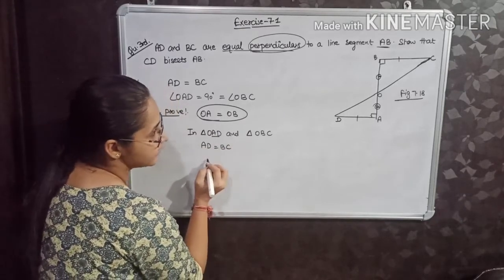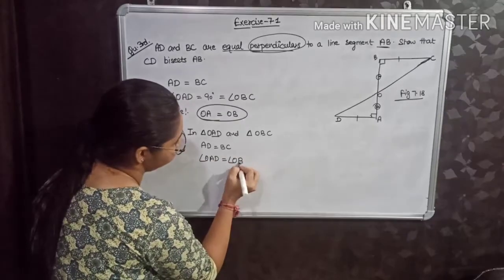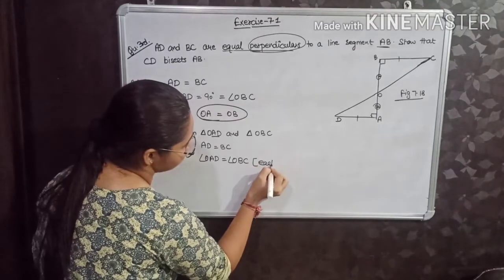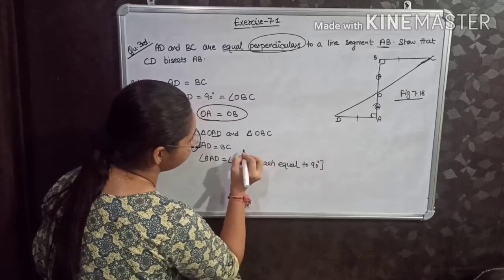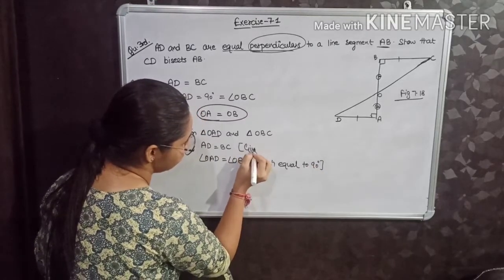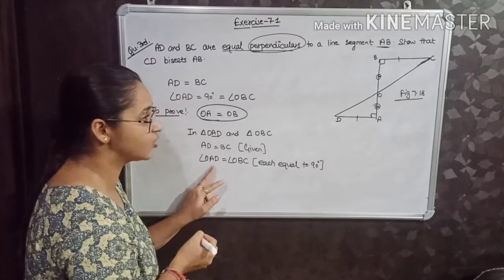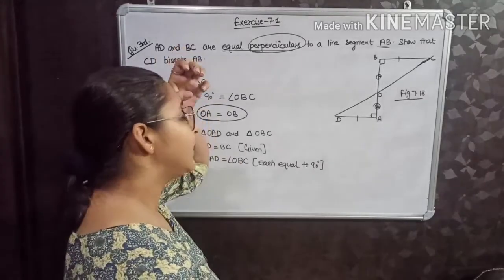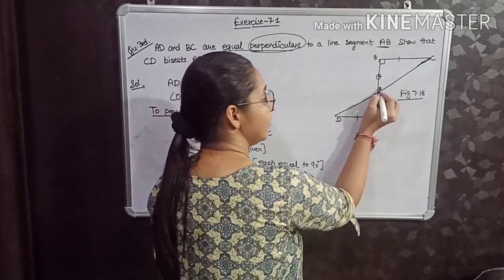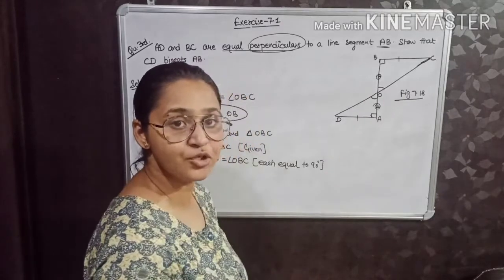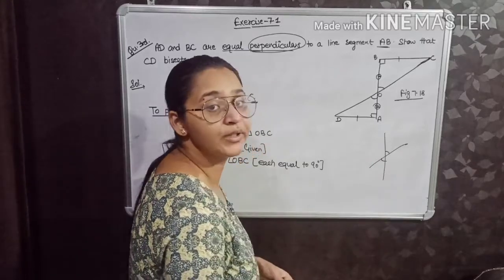Then the second is angle OAD is equal to angle OBC, each equal to 90 degrees. You can write the reason: each equal to 90 degrees. This is given. Now, I have one side that is equal. I have another angle that is equal. Now, you can tell me, if two lines are intersecting, then this pair will be vertically opposite angles. Is it true? If two lines are intersecting, then this pair of vertically opposite angles will be equal.